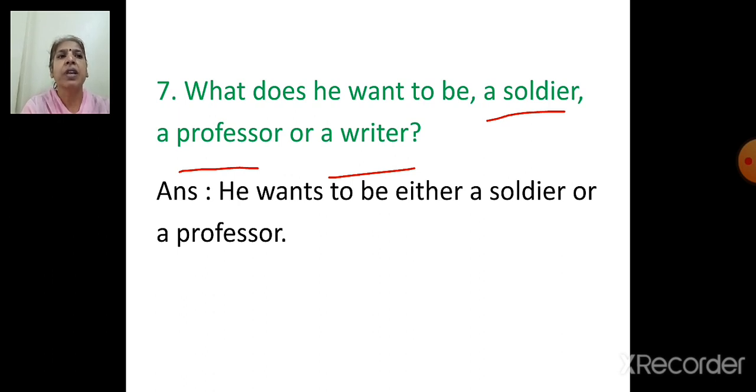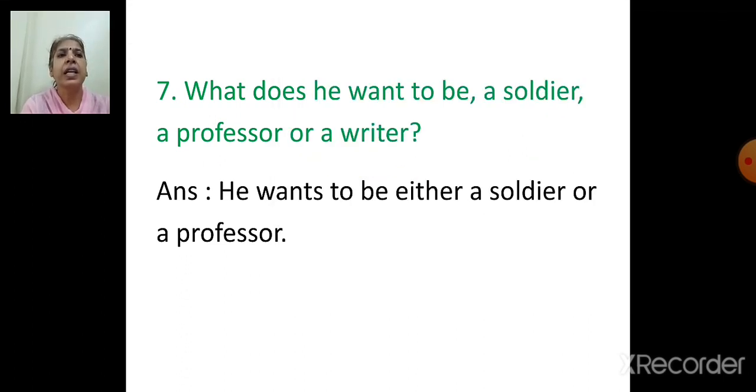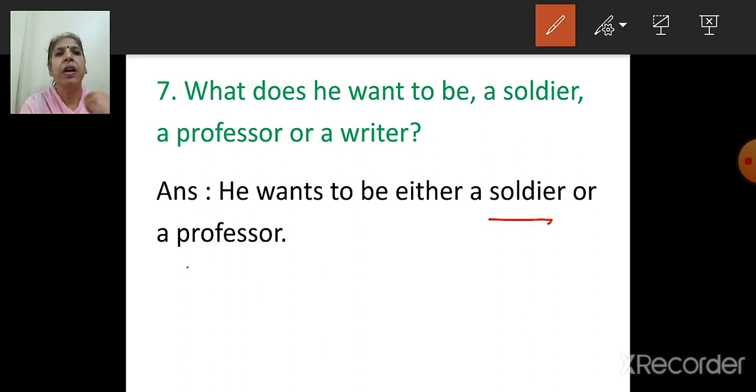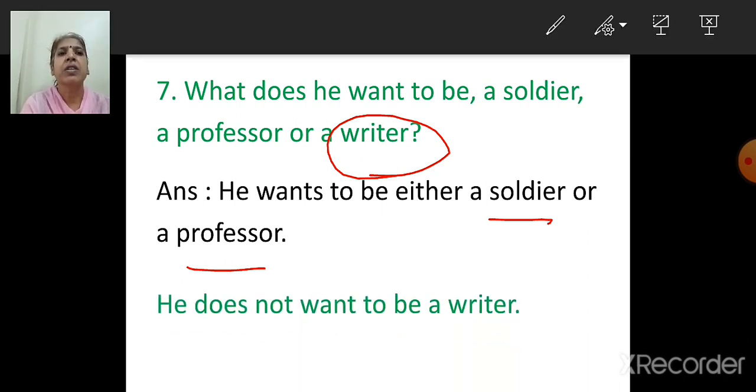So he has chosen. What he has chosen? He has chosen, he wants to be either a soldier or a professor. So which option is left out? Writer. So that will go in does not. So he does not want to be a writer. He wants to be either a soldier or a professor. He does not want to be a writer. So this way you can choose your options also, your answers also. You can also write, he wants to be either a professor or a writer. He does not want to be a soldier.